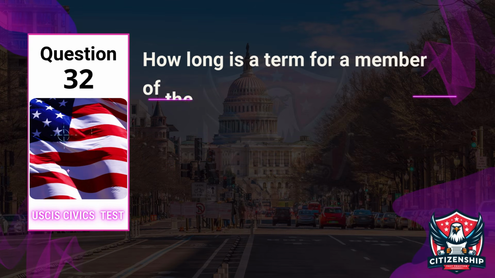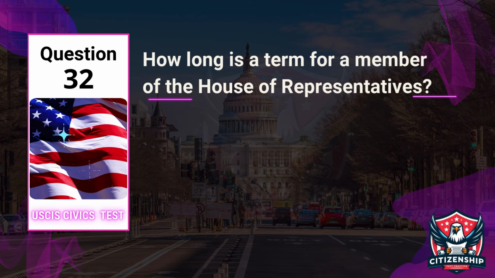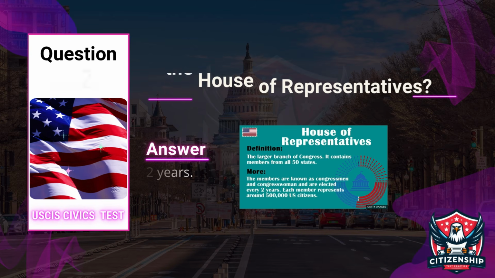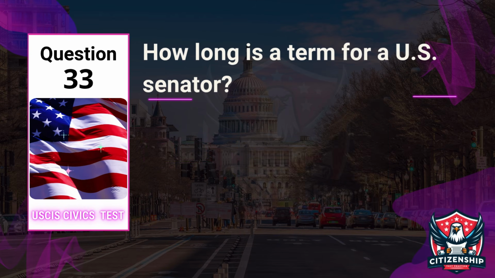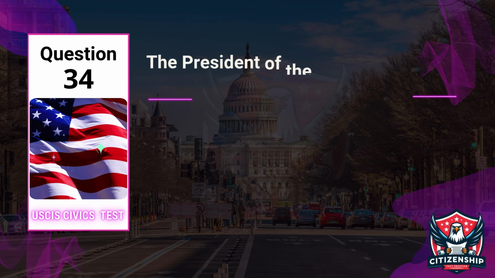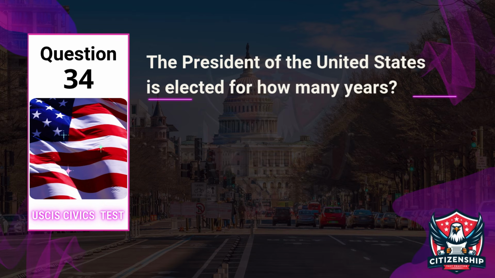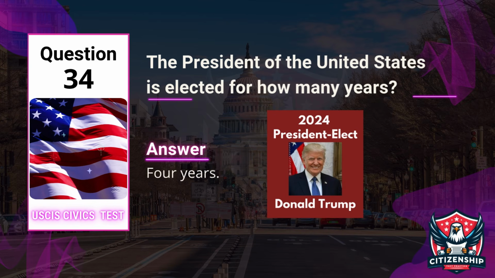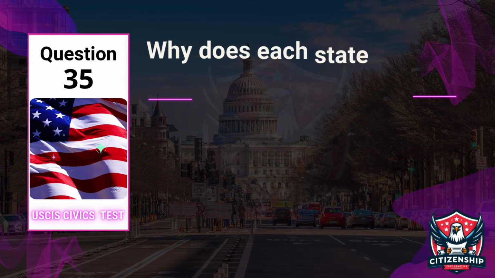Question 32. How long is the term for a member of the House of Representatives? Answer: 2 years. Question 33. How long is the term for a U.S. Senator? Answer: 6 years. Question 34. The President of the United States is elected for how many years? Answer: 4 years. Question 35.